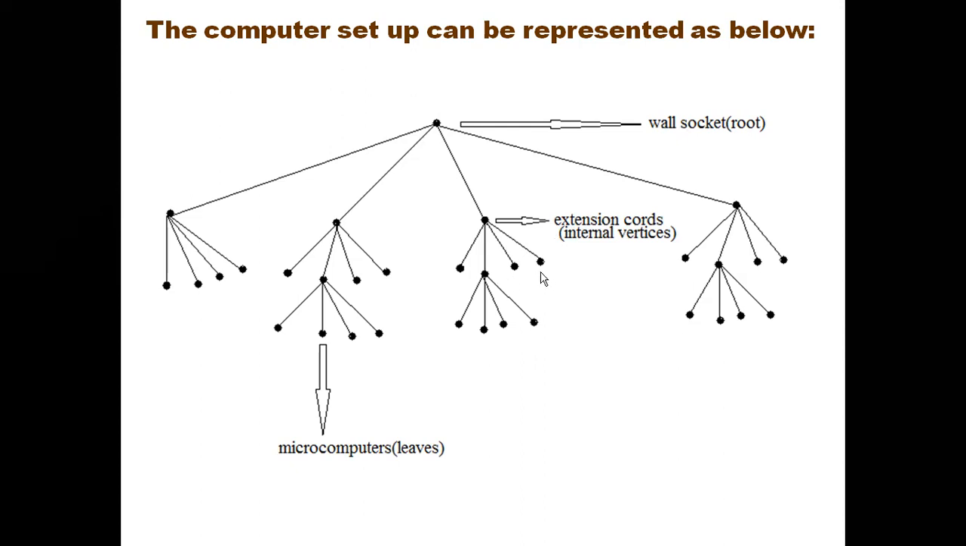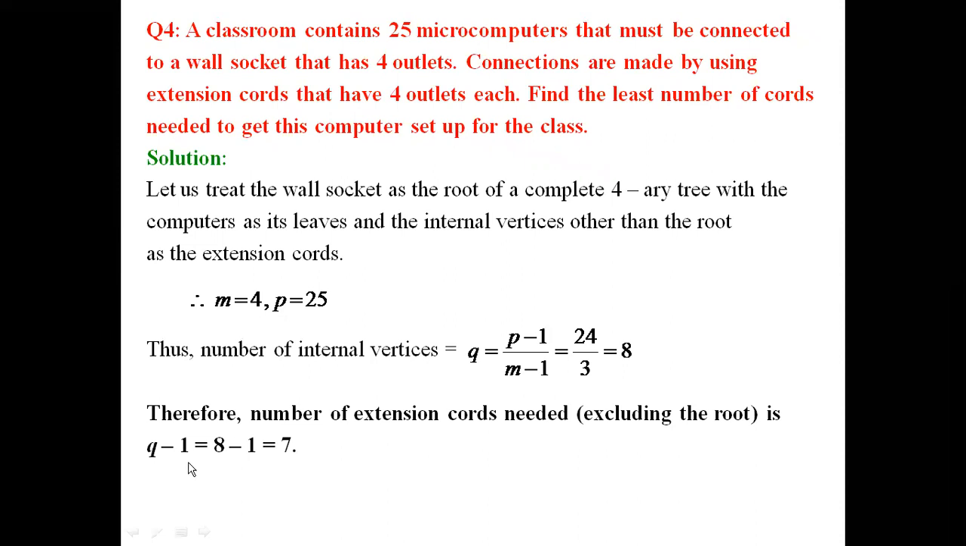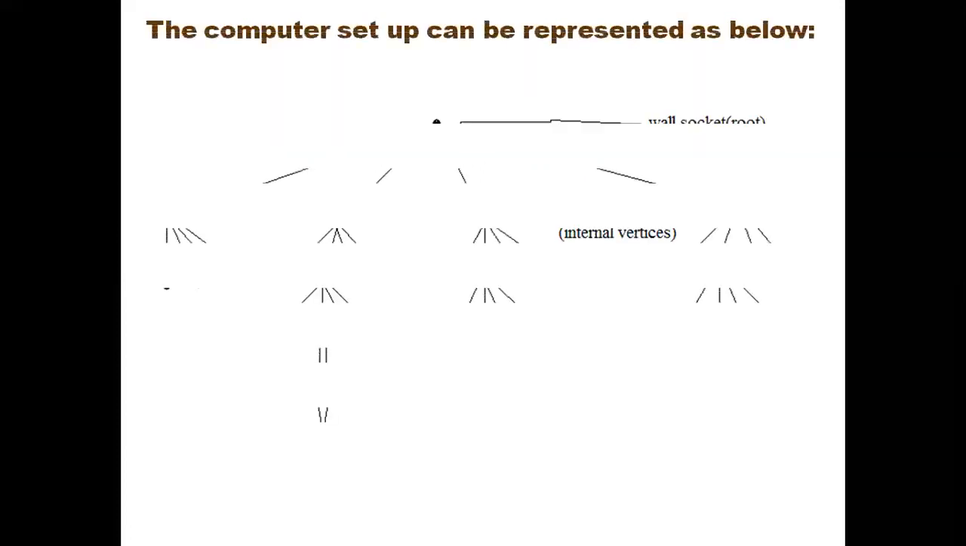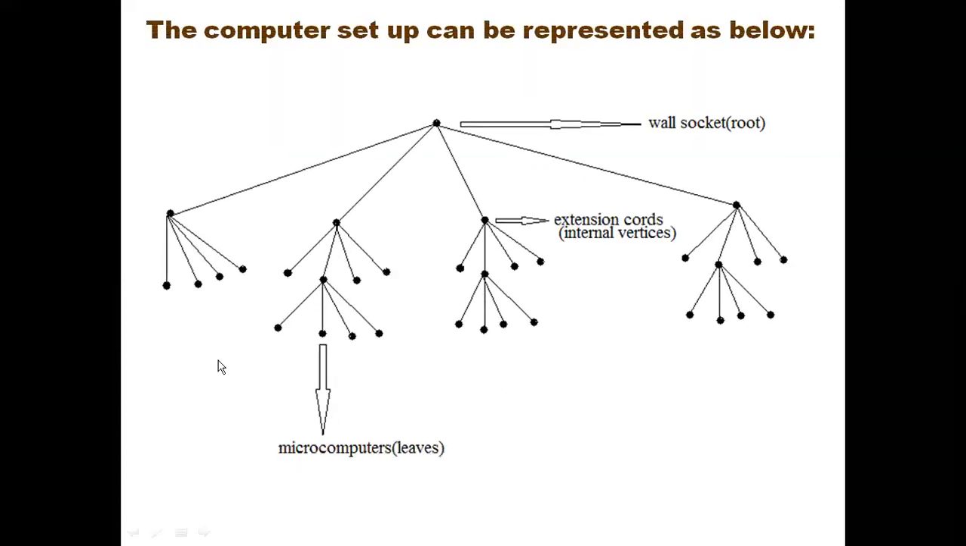So in this situation, there were 7 internal vertices other than the root, the root is the wall socket, and we had 25 microcomputers. Each of the wall socket and the extension cords had 4 outlets. So the situation can be represented in this way to understand it in the form of a complete 4-ary tree.